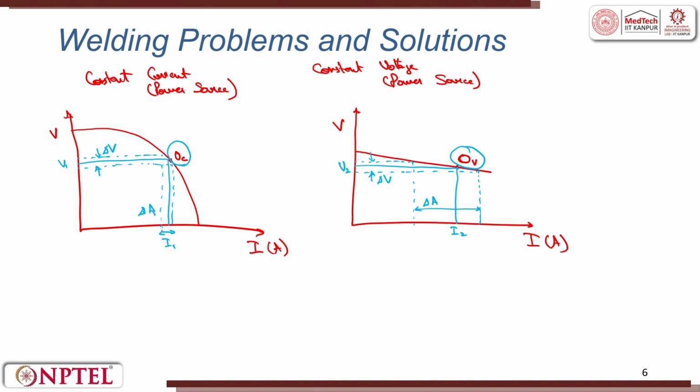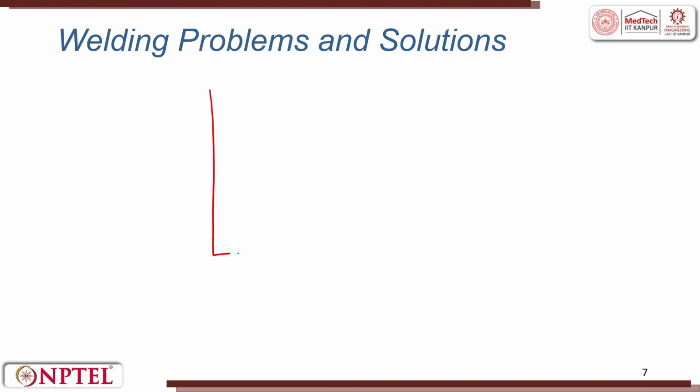So this is always a fluctuating point. I am putting here OC or OV are fluctuating. That means delta V and delta A are the changes in the current. In the case of the constant voltage power source with a fixed wire feed speed, let me draw another curve here. For example, it is something like this, just to show you how the variation is happening.